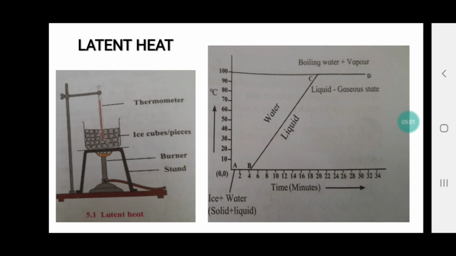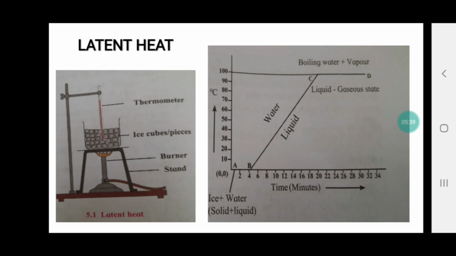Now till the whole water gets converted into vapor, the temperature remains constant at 100 degrees Celsius. So this heat, in which the water is getting converted into vapor at 100 degrees Celsius, is known as latent heat of vaporization. What's that known as? Latent heat of vaporization.